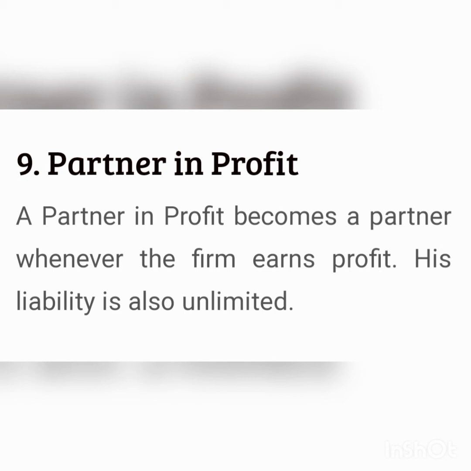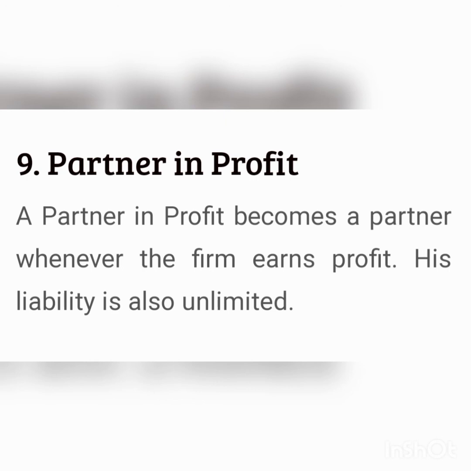Next, we are going to compare the important features of different types of partner. In the case of active partner, he contributes capital. There is an active participation in the management. He shares the profits and losses, and the liability of the active partner is unlimited. In the case of sleeping partner, he contributes capital.